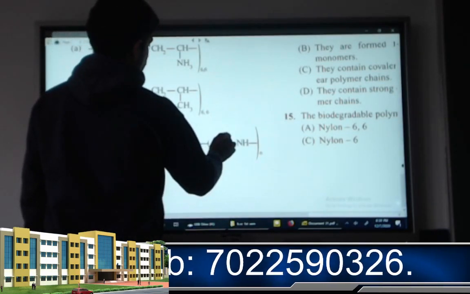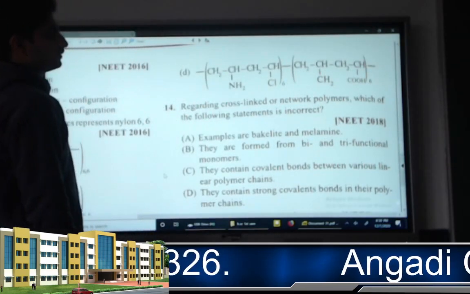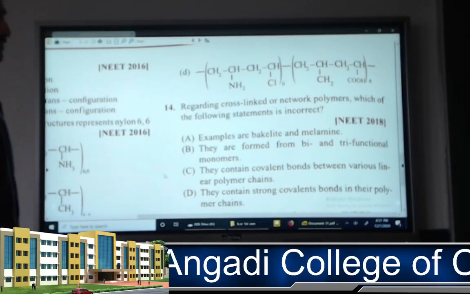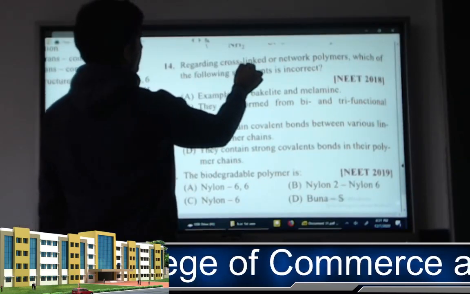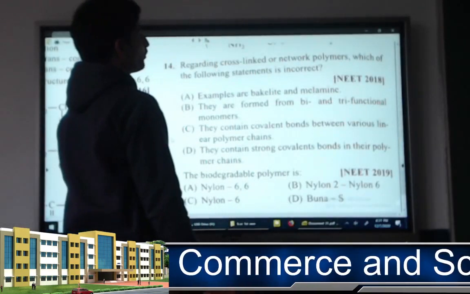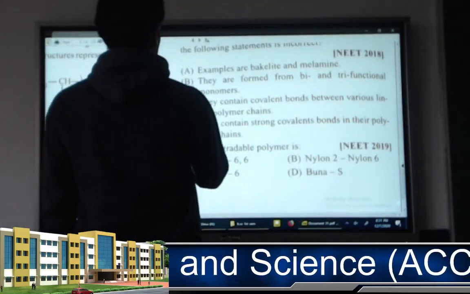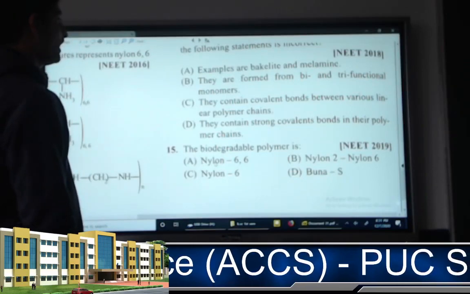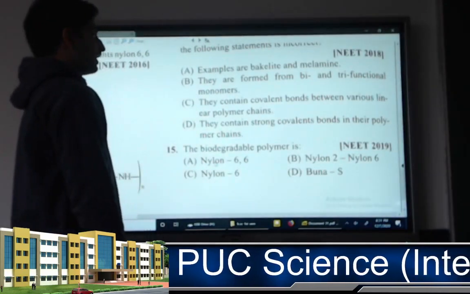Next question. Here you got a COOH group, but it's not under the bonding process. Now, regarding cross-linked or network polymers, which of the following statements is correct? Option A, examples are Bakelite and melamine. Option B, they are formed by bifunctional and trifunctional groups.